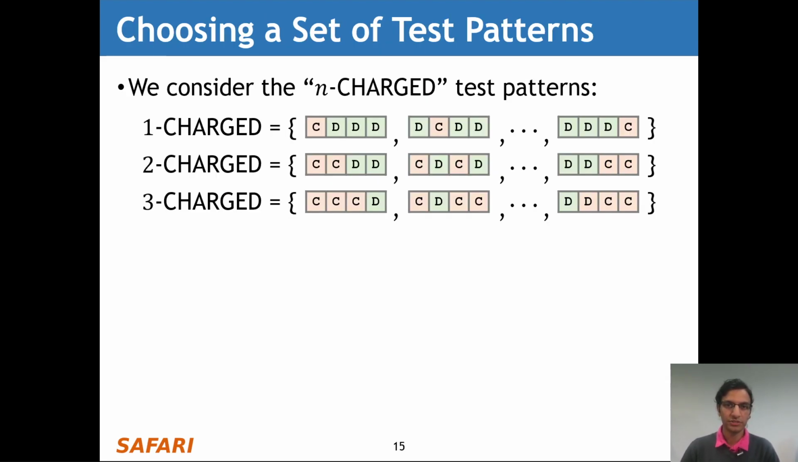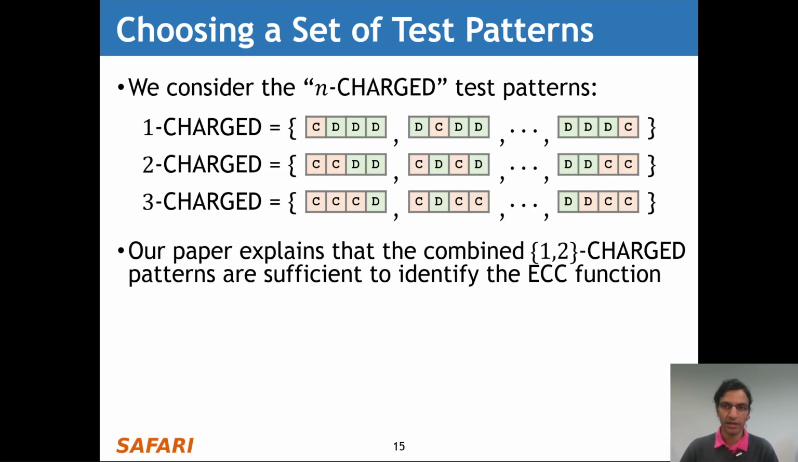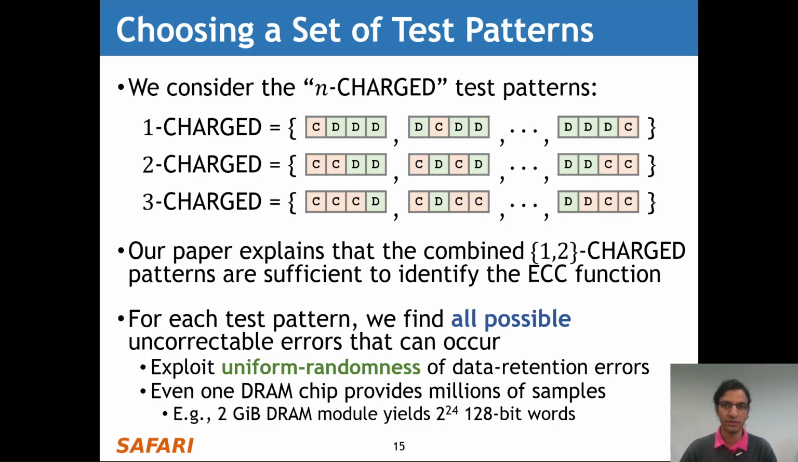Now we simply need to choose a set of test patterns to use for our analysis. And in our work, we consider the n-charged test patterns, each of which sets n bits to the charge state. Now our paper explains that the combined 1 and 2 charge test patterns suffice to identify the ECC function. And in order to test each of the patterns that we use, we find all possible uncorrectable errors that can occur with that test pattern.